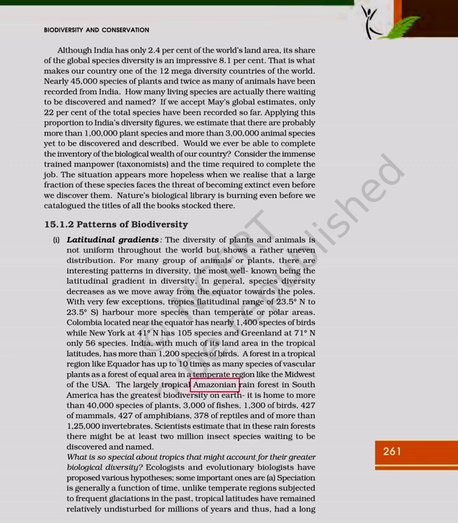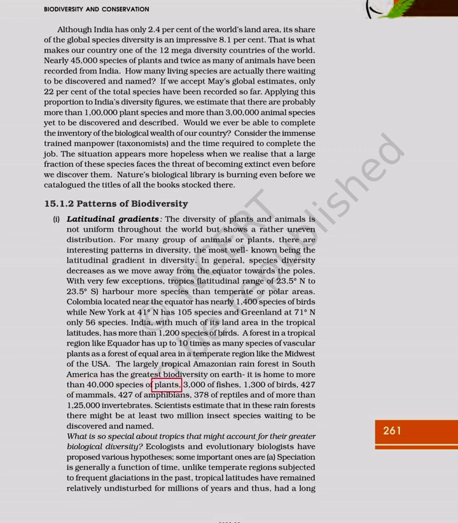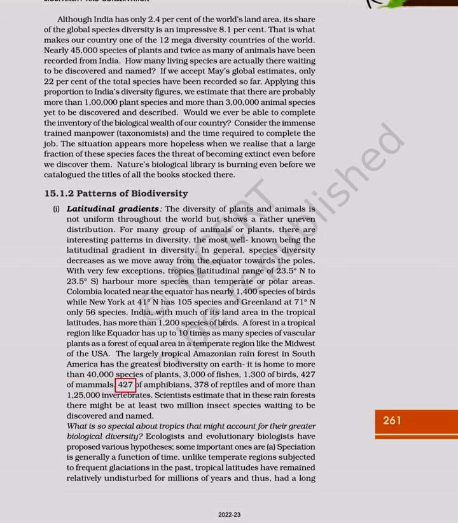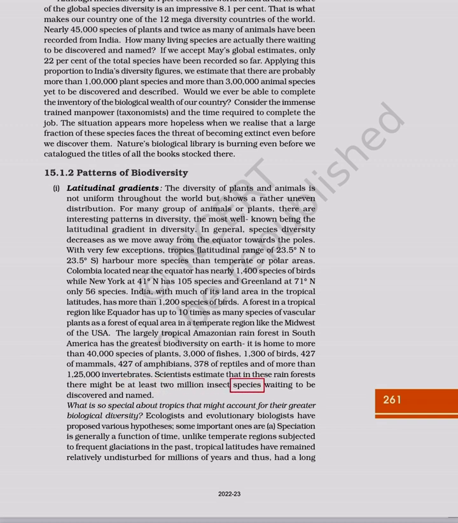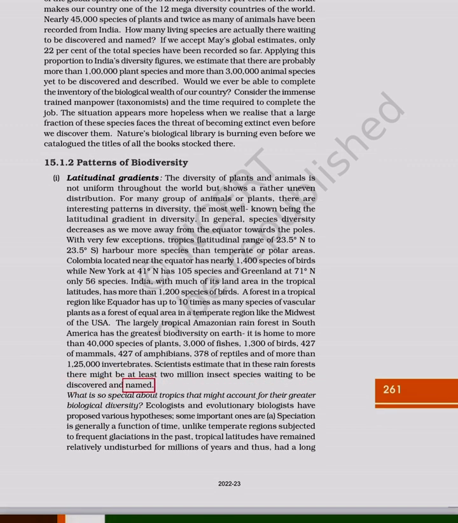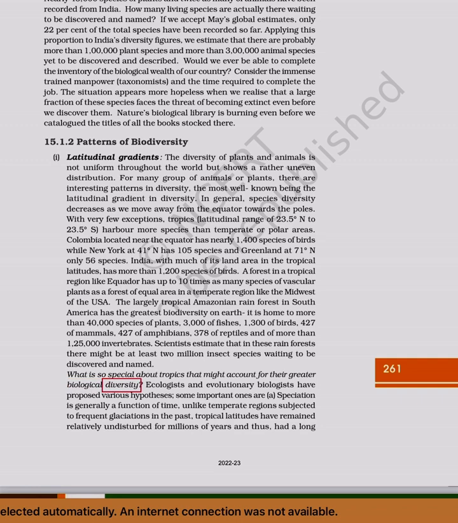The largely tropical Amazonian rainforest in South America has the greatest biodiversity on Earth. It is home to more than 40,000 species of plants, 3,000 of fishes, 1,300 of birds, 427 of mammals, 427 of amphibians, 378 of reptiles, and more than 125,000 invertebrates. Scientists estimate that in these rainforests there might be at least 2 million insect species waiting to be discovered and named. What is so special about tropics that might account for their greater biological diversity?